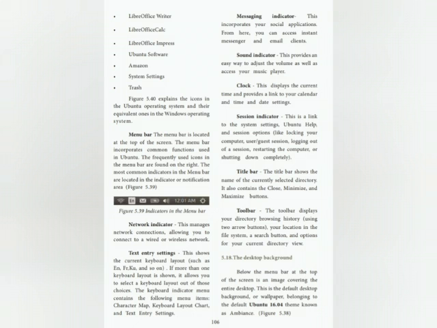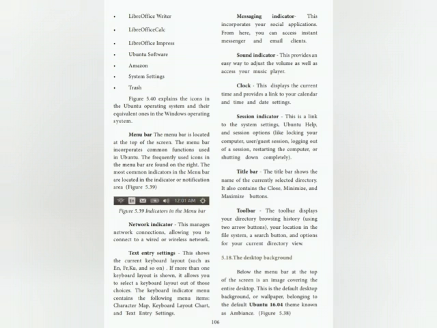Menu bar. The menu bar is located at the top of the screen. The menu bar incorporates common functions used in Ubuntu. The frequently used icons in the menu bar are found on the right. The most common indicators in the menu bar are located in the indicator or notification area. Network indicator.